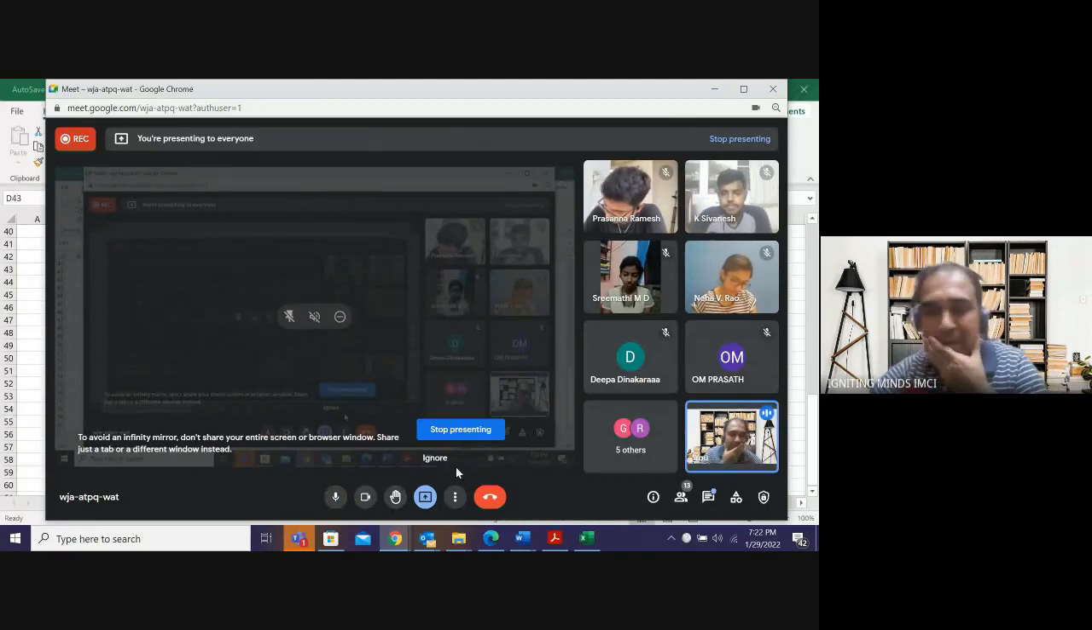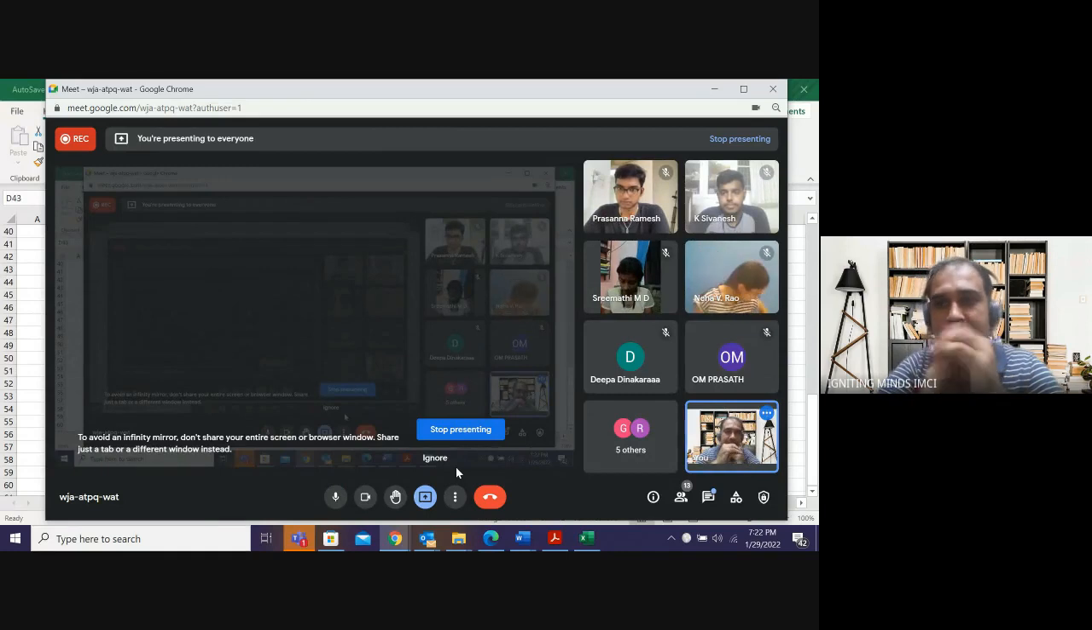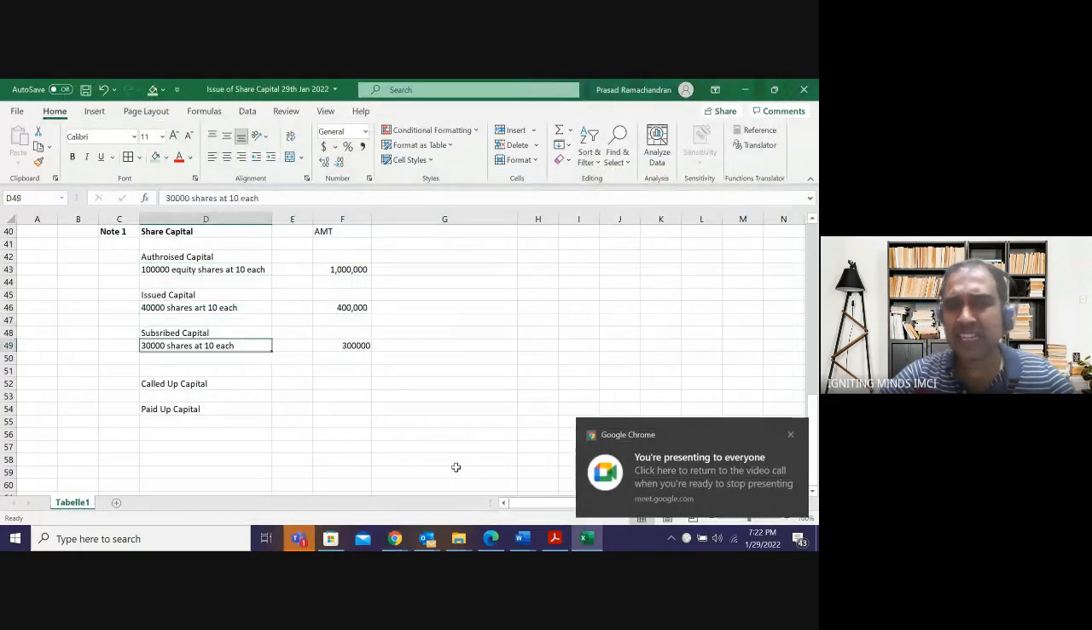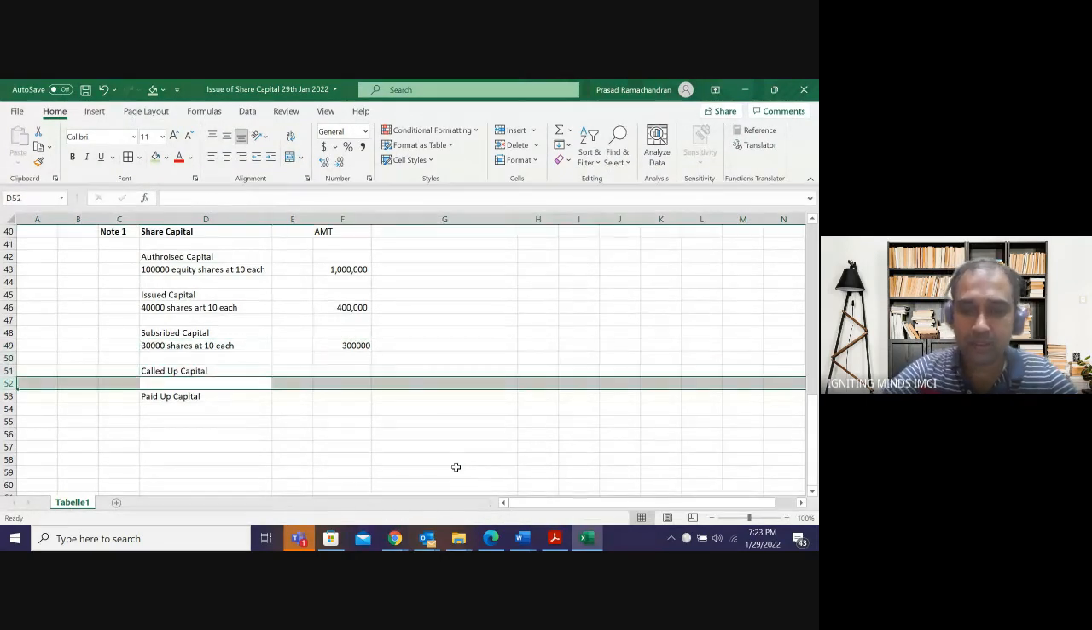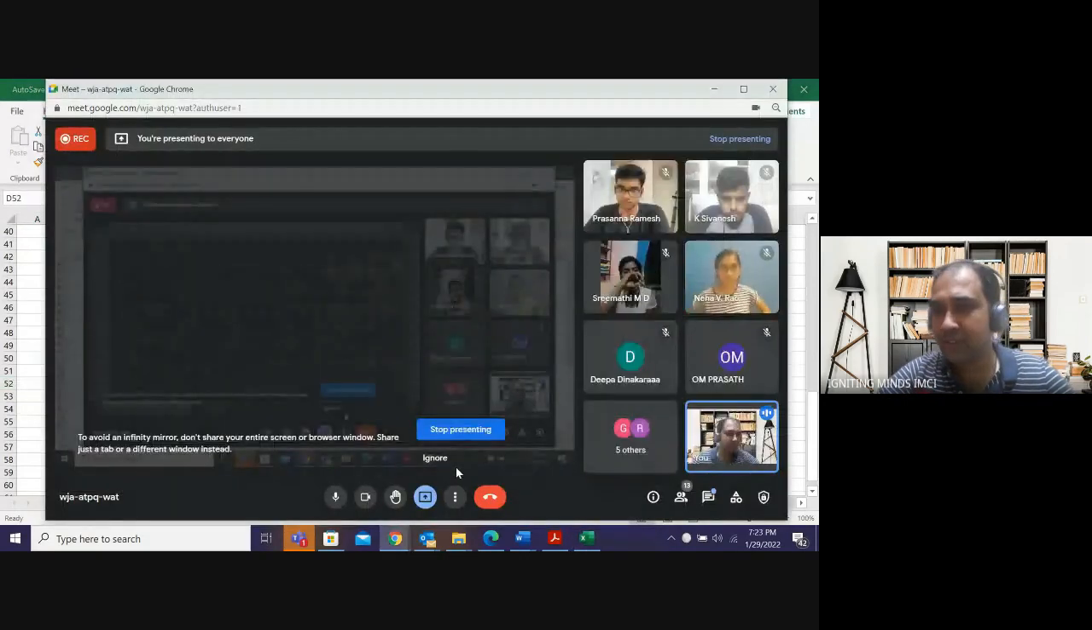Okay. So I wanted only 4 lakhs, so I issued 40,000 shares at the rate of 10 each, right? But I'm not as famous as Infosys, so I got only 30,000 applications. So my subscribed capital was how much? 30,000 shares into 10 each. It is 3 lakh. Now, I don't want that entire 10 rupees now.